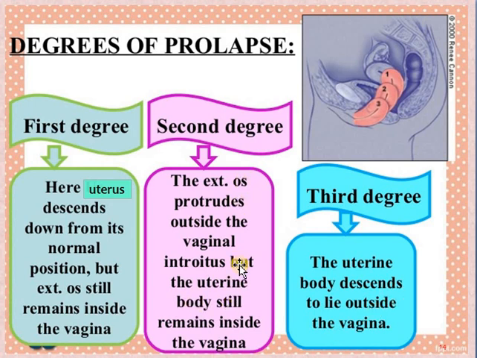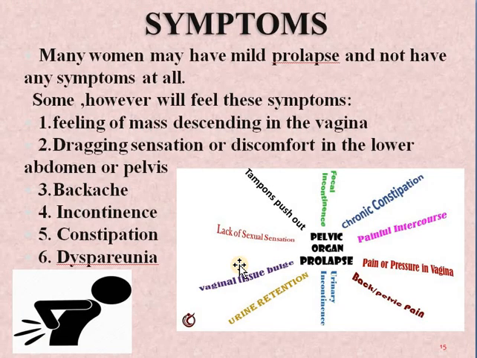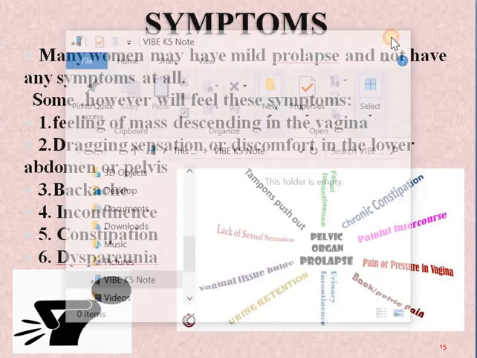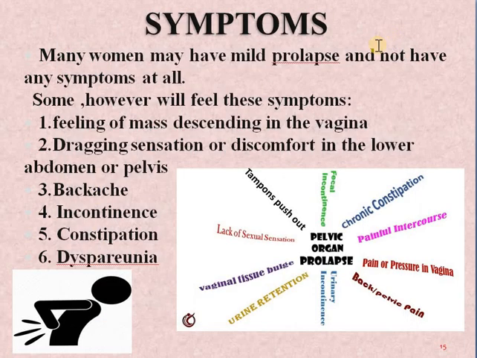Next, what are the symptoms which we see in a patient with uterine prolapse? Although we discussed that it is mainly asymptomatic, women will show only mild prolapse symptoms, or will not show any symptoms at all. So what are those symptoms? The main common symptom with which a female comes to the OPD is a mass descending into the vagina. In layman's language they say that they can see some mass coming out of their vaginal orifice.